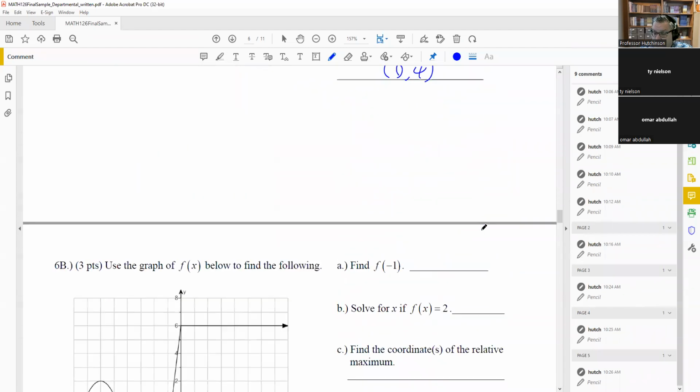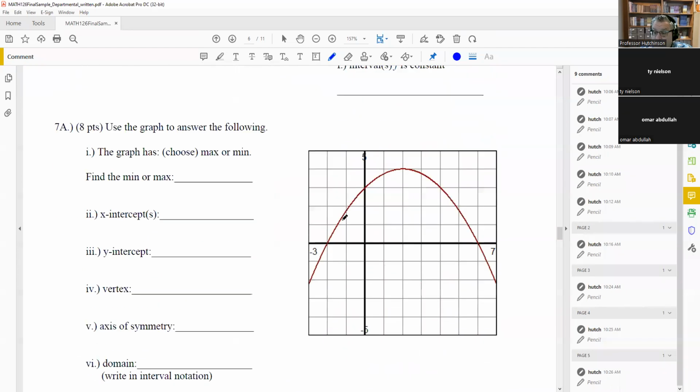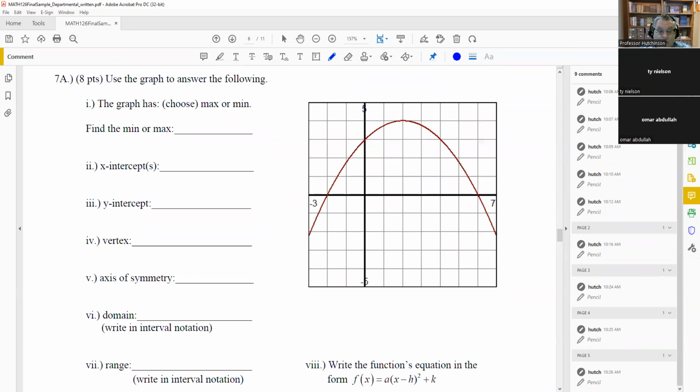All right, next, moving on to number 7. Okay, now number 7 is one where they're going to give you some kind of quadratic, and you're going to read some information off of the graph. So you don't have to actually graph a quadratic because one will be drawn for you already. Okay, so from this, it says choose whether the graph has a maximum or a minimum, and then they want you to actually find what it is, a max or min. Well, we see here that the graph goes up and it goes down, so it is going to have a max.